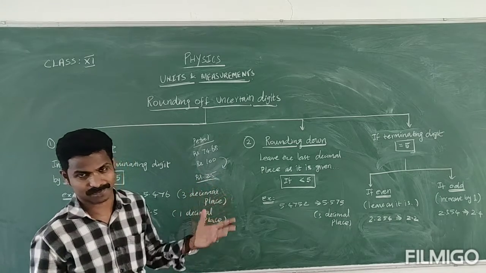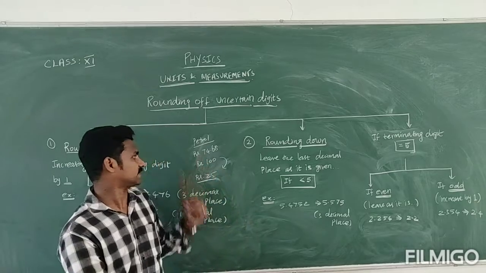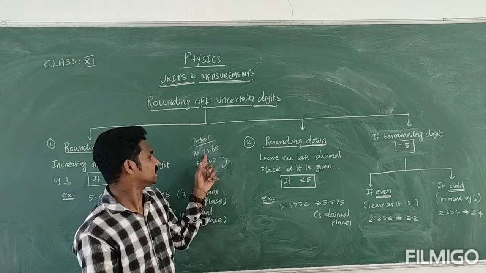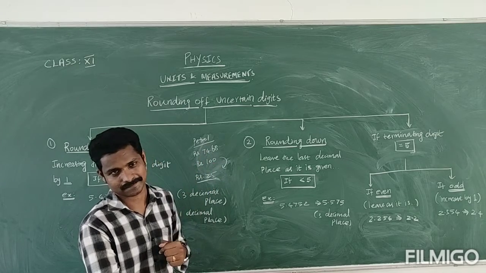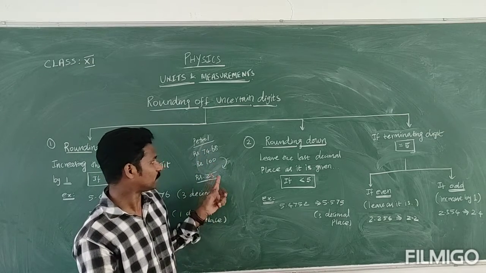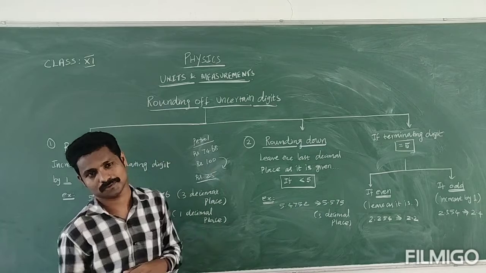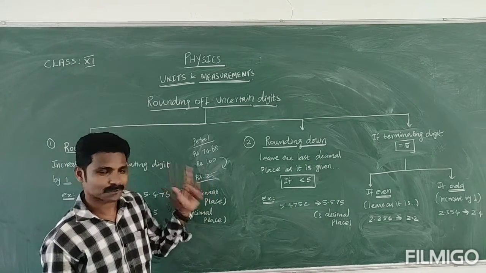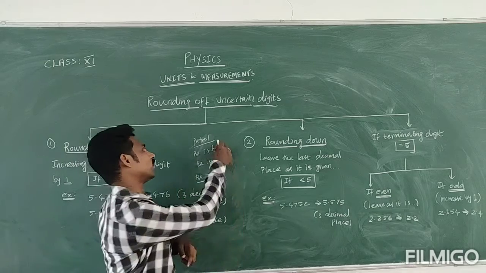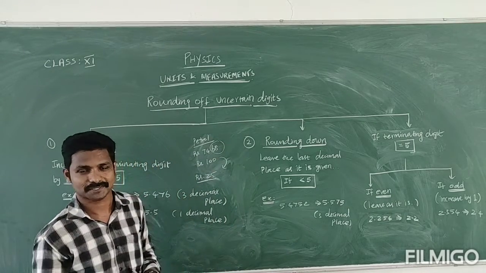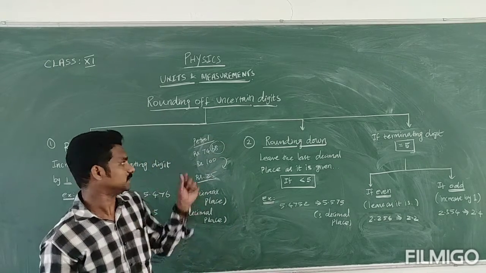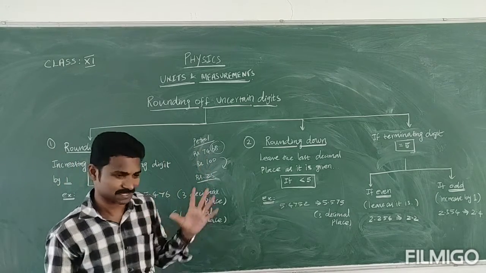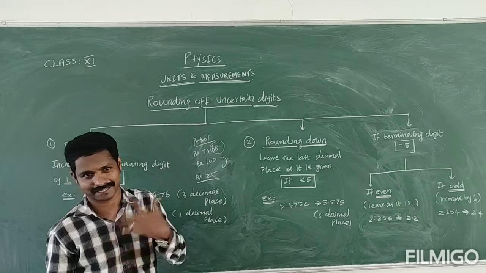At least a difference of 1 rupee or 2 rupees is okay. If it were 74 rupees, they would return 26 rupees. But here it is 74.68, so they can't give 25.32. So the petrol pump worker rounded off this value. Here is the importance of rounding off. This kind of rounding off we can accept.